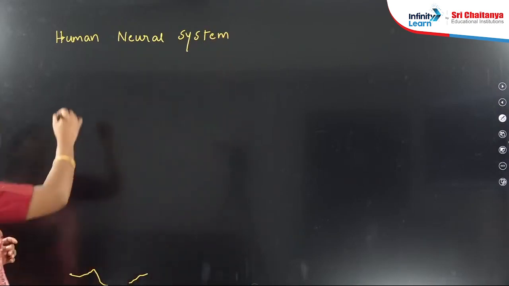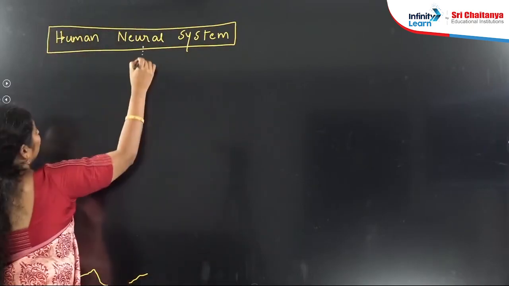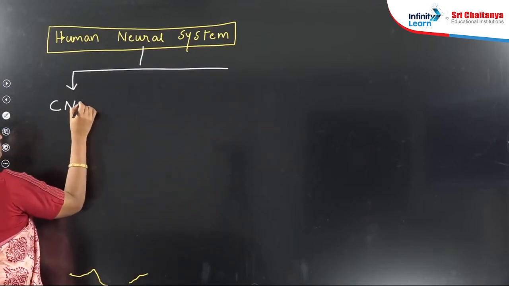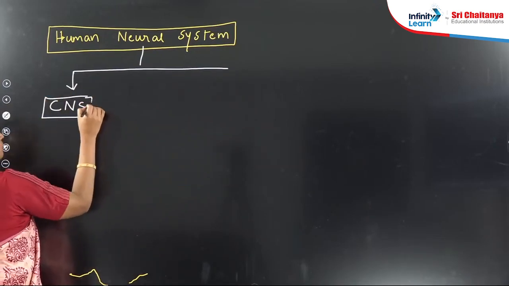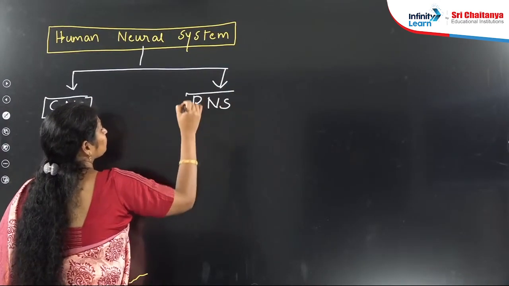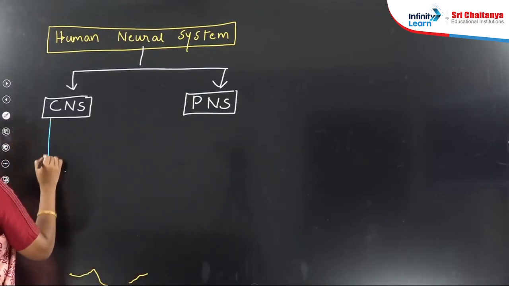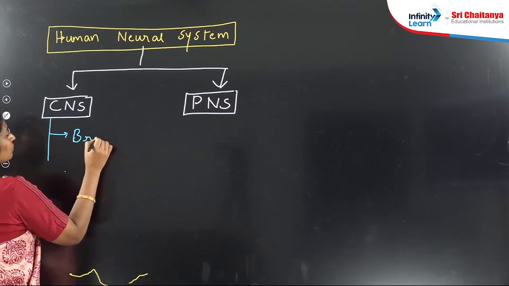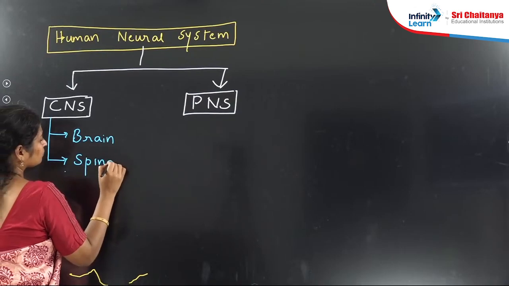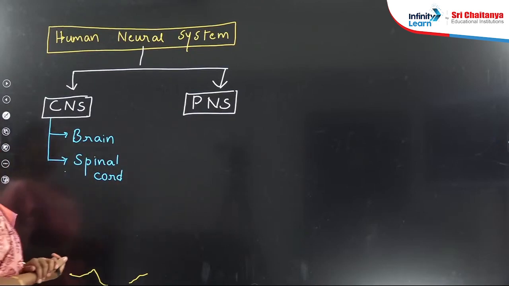Next, the human neural system is classified into two divisions. Already we have discussed. Number one is CNS and second one is PNS, that means peripheral nervous system. What does this CNS consist of? The CNS consists of brain as well as spinal cord. So these two come under CNS.